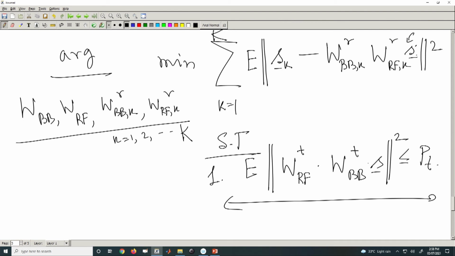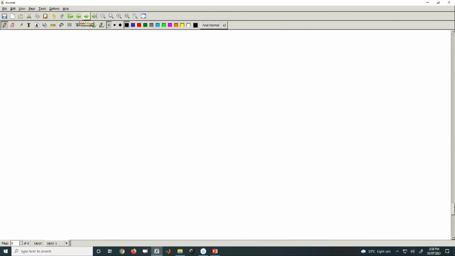Apart from that, you can have some other constraints as well, but usually you cannot solve this problem so easily. Though I say that it is a matrix problem, this expectation and all these things will come in a matrix format, but you can't solve it just like that. In the single-user case, I have shown you how to solve this problem with some approximation ideas.